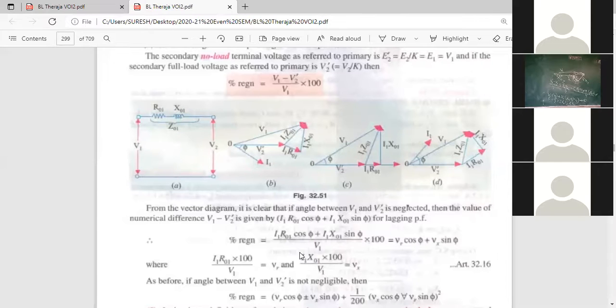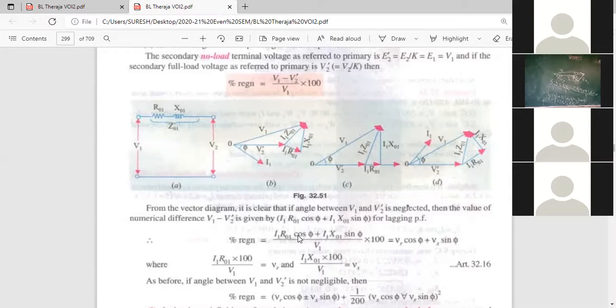What is the voltage drop across reactance? I1 into X naught 1. I1 into X naught 1 is the voltage drop across reactance. So voltage drop across resistance divided by total voltage into 100 is nothing but VR. They are taking the percentage ratio, VR. Here also they are taking the percentage ratio across the reactance: voltage drop across the reactance divided by total voltage. I1 multiplied by R naught 1 divided by total voltage, I1 multiplied by X naught 1 divided by total voltage. They are taking it as VR and Vx. You remember these two formulas also, VR and Vx.